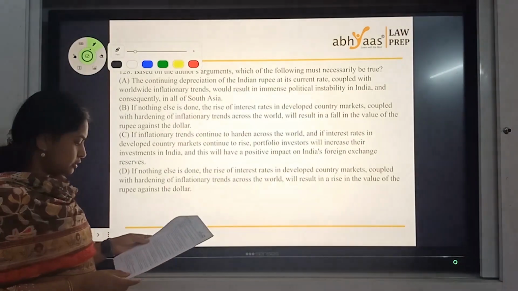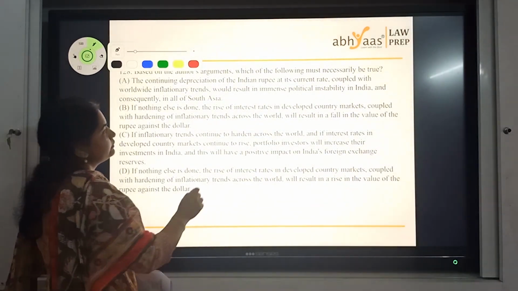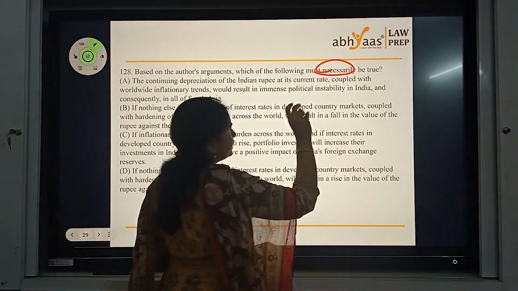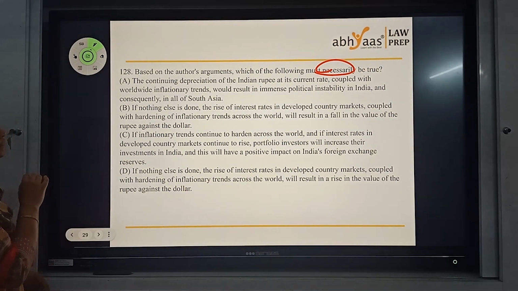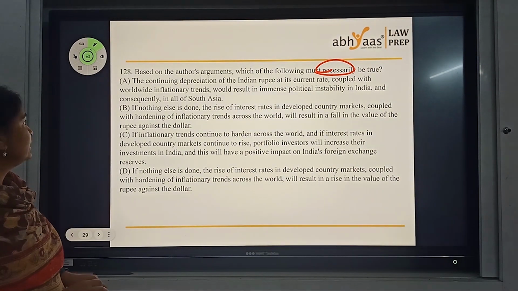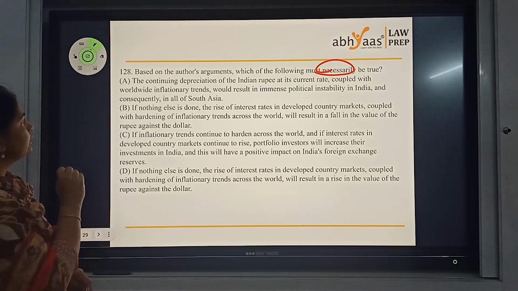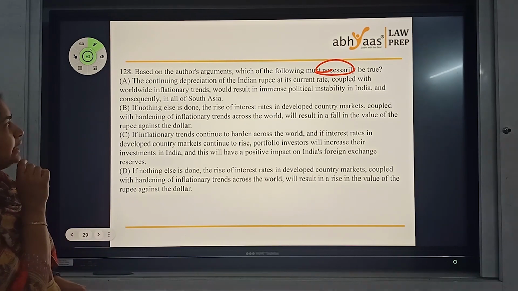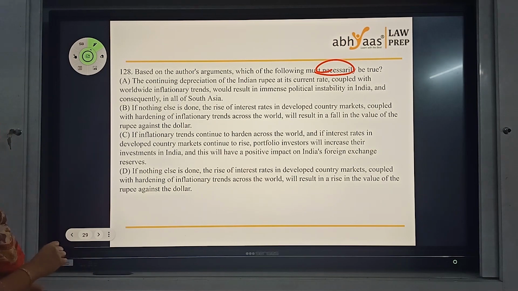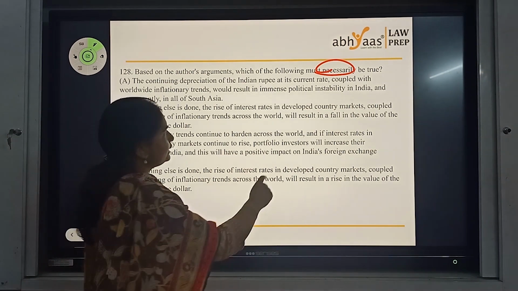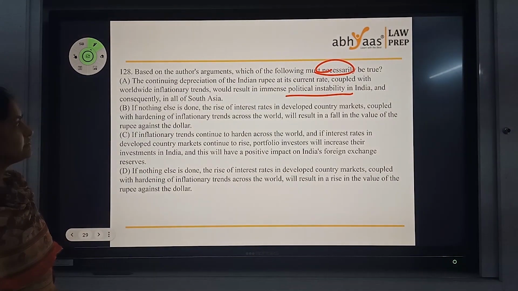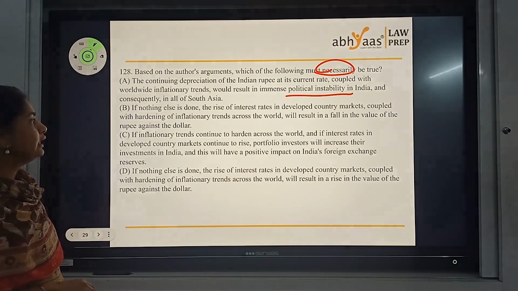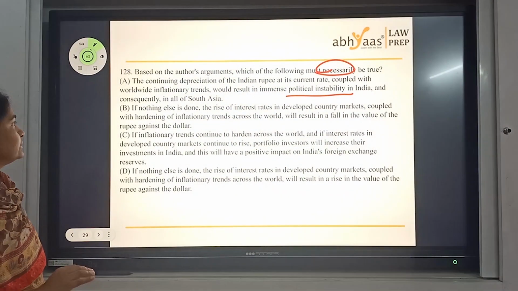128. Based on the author's argument, which of the following must necessarily be true? Again, a necessarily be true question. Second time we got this question in the entire set of questions so far. So let's see this. The continuing depreciation of Indian rupee at its current rate, coupled with worldwide inflationary trends, would result in political instability in India and consequently all of South Asia. We'll have to hold that because we didn't talk much on the political instability.